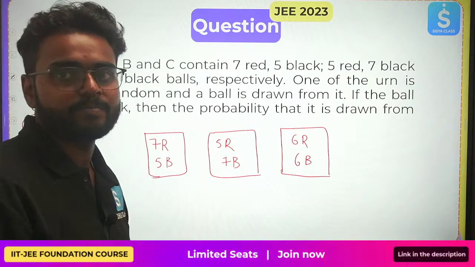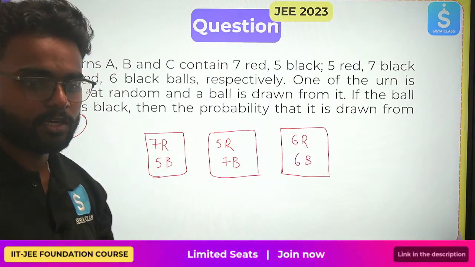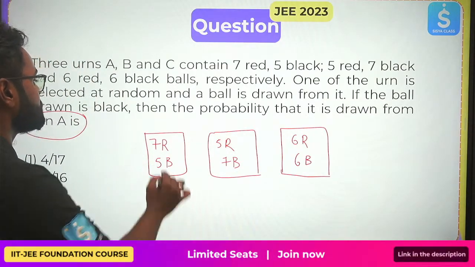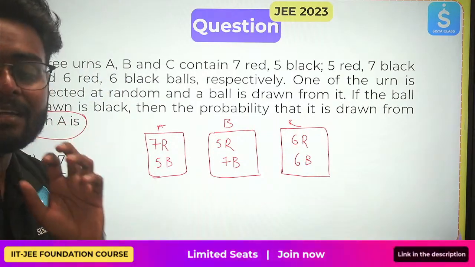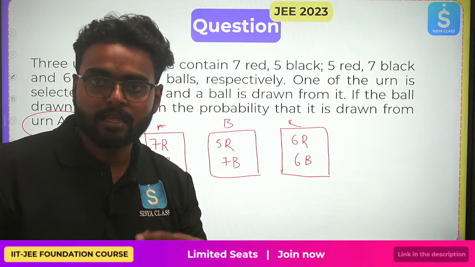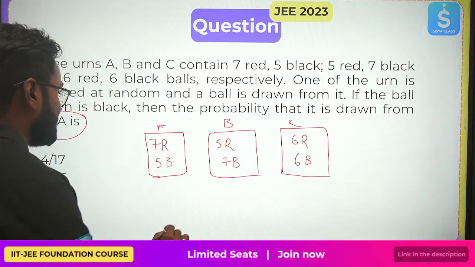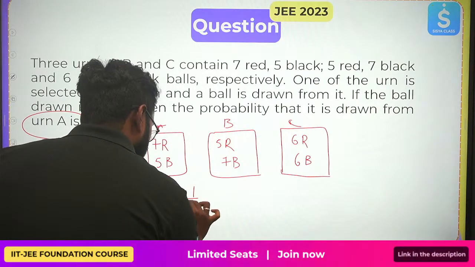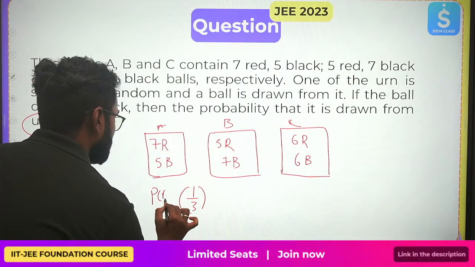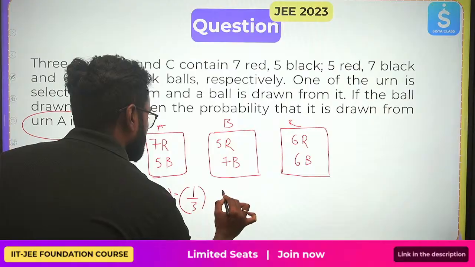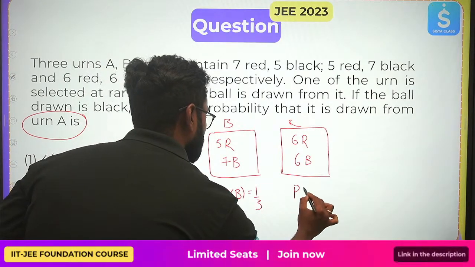So you have 3 bags. 3 bags have this set of balls, red and black, red and black, red and black. The numbers are changing, don't worry. Now this is A, B, C. At random, you are selecting one of the bags. What is the chance that you will select one of these bags? There are 3 bags and randomly you have to select one. The probability that you will select one bag is 1 by 3, right? Every bag is 1 by 3. P of A is 1 by 3, B is 1 by 3, and C is also 1 by 3.